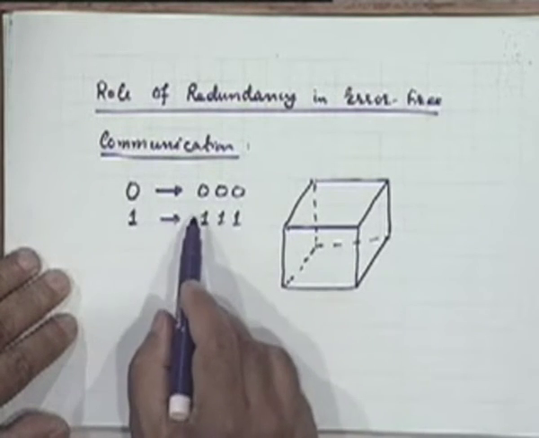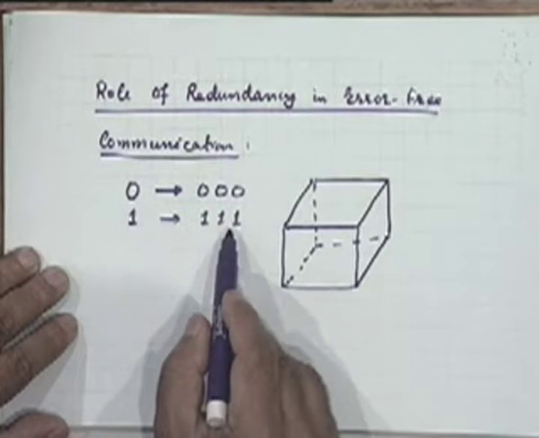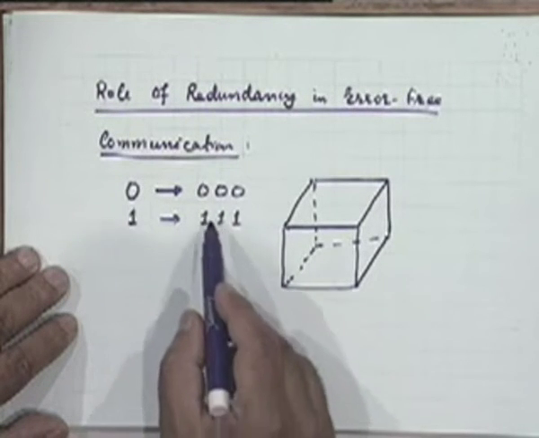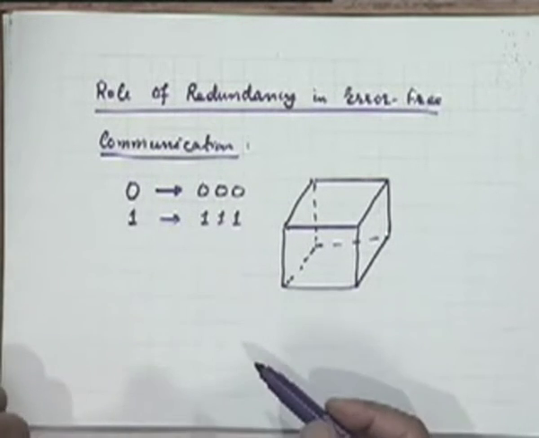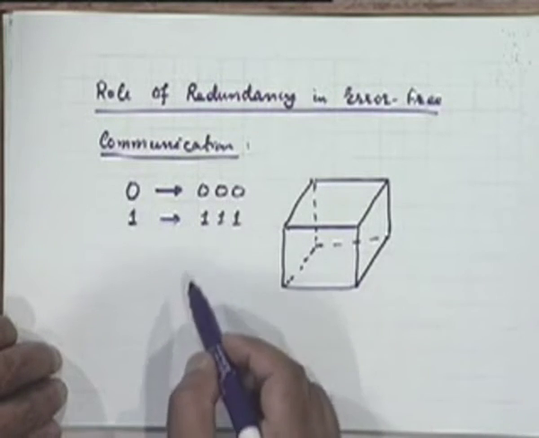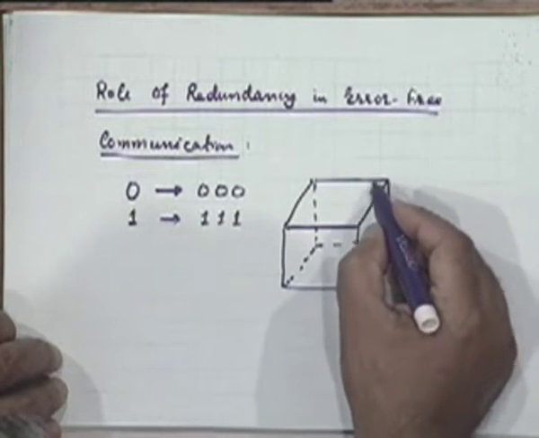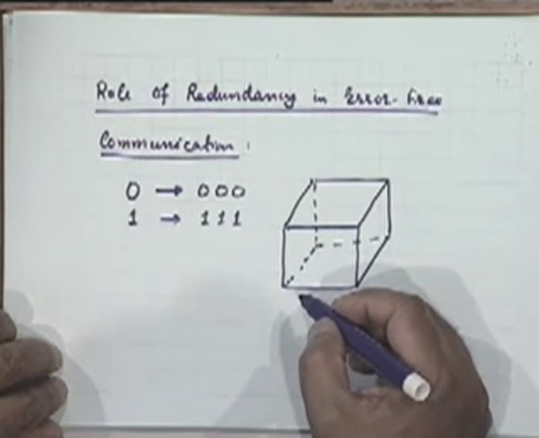Let me consider the same code in which a 0 is represented by 3 zeros and a 1 is represented by 3 ones. Now, how many different possible sequences can I receive at the receiver? 8 possible different sequences, corresponding to 3 received bits. I can represent these 8 sequences as 8 vertices of this cube.